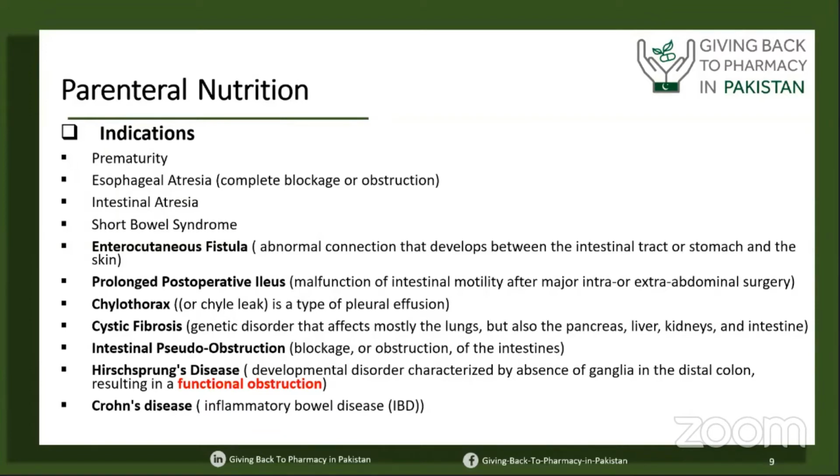The indications of parenteral nutrition include, this is the list of indications: prematurity, that is the age, esophageal atresia, which means complete blockage or obstruction of the esophagus, intestinal atresia, short bowel syndrome as an absolute indication. Those patients with short bowel syndrome may receive total parenteral nutrition for the rest of their life. Enterocutaneous fistula, prolonged post-operative ileus, chylothorax, cystic fibrosis, which is a genetic disorder, intestinal pseudo-obstruction, that is the blockage or obstruction of the intestines, and Crohn's disease, which is an inflammatory bowel disease.